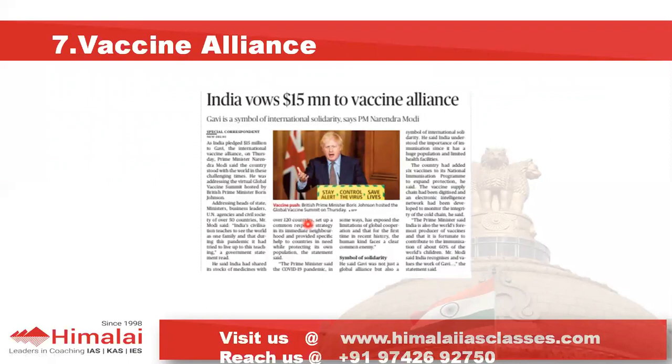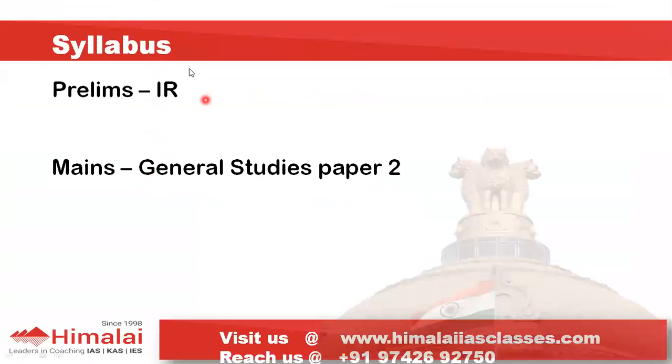The last news item for today is about the Vaccine Alliance, which is known as Gavi. The International Vaccine Summit took place virtually again because of COVID, and there India pledged to give $15 million to the Vaccine Alliance. Again, prelims-wise, it is part of the syllabus of international relations, which in turn is part of General Studies Paper 2.